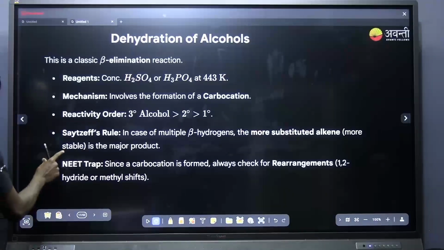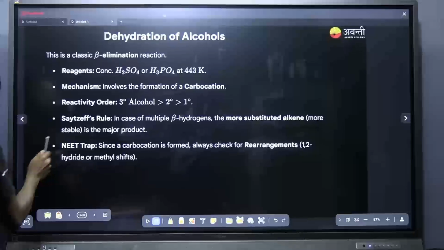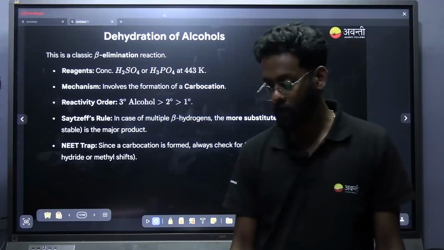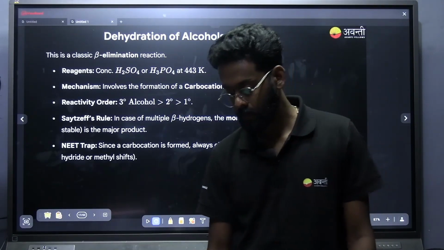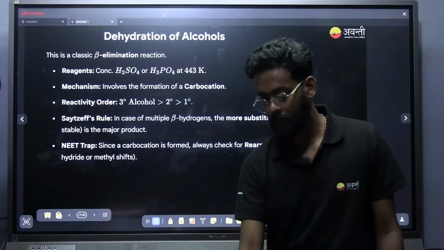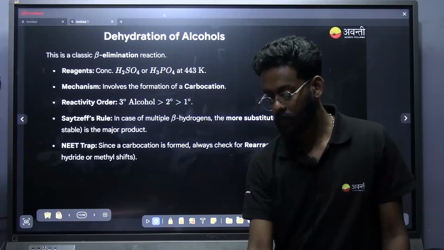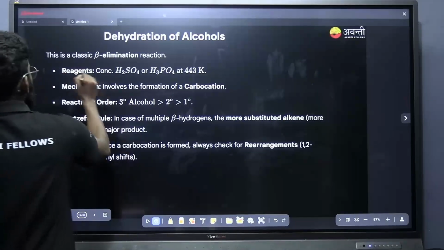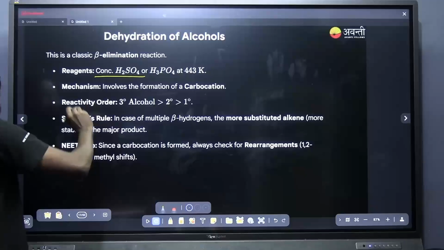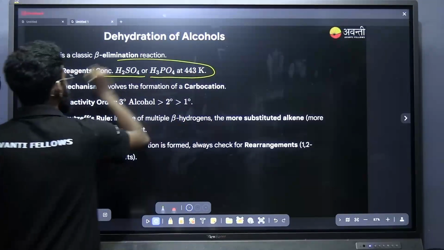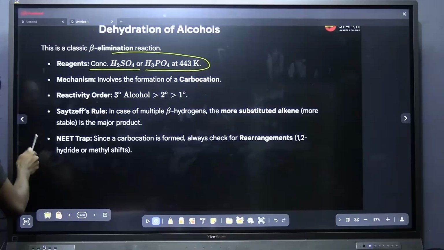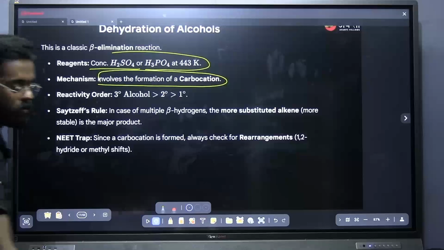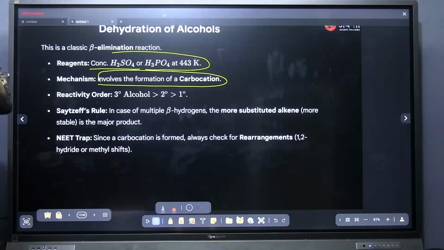Okay, next is dehydration of alcohol. Next method of preparation of alkene is by using the dehydration method. What is happening here in the case of dehydration? Removal of water. Very good. The reagents we will be using are strong acids, H2SO4 or H3PO4. And one point we should note down is that there will be formation of carbocation. In the case of removal of water, there will be formation of carbocation.